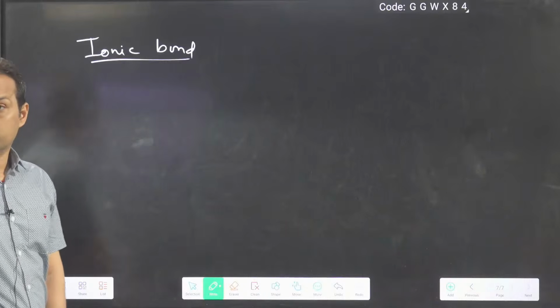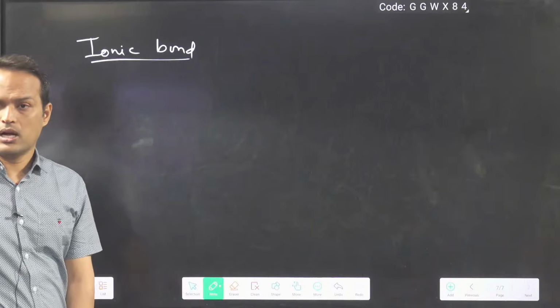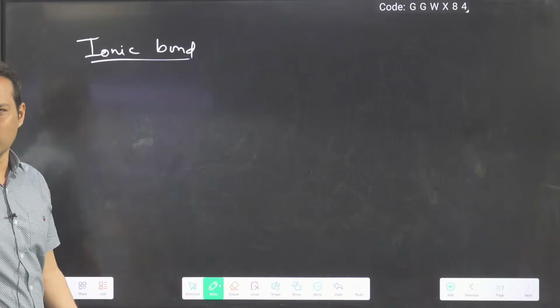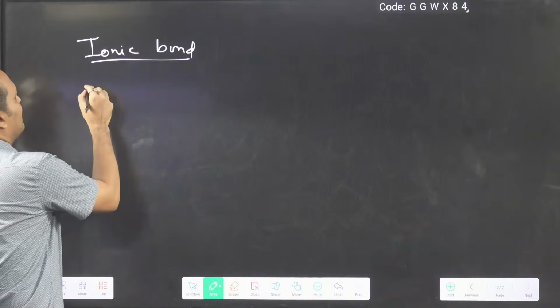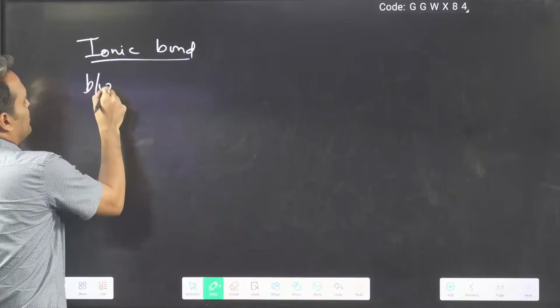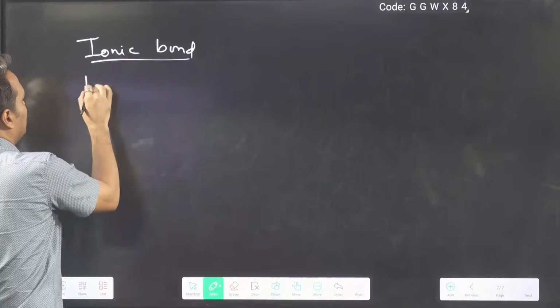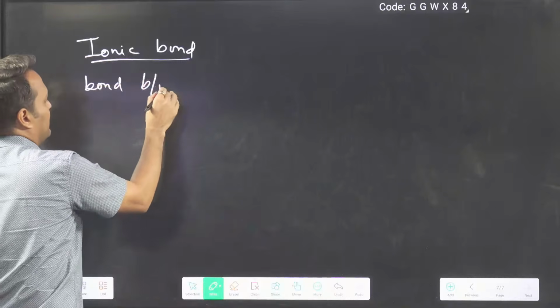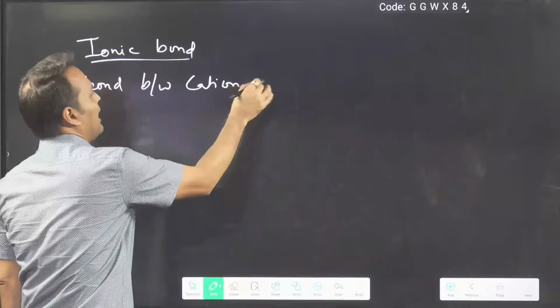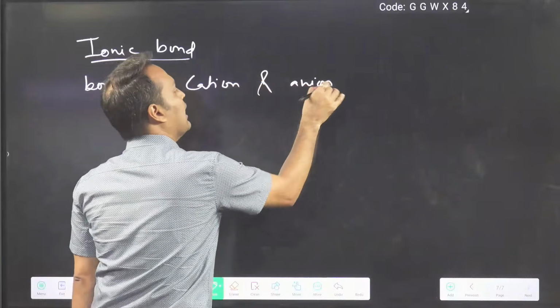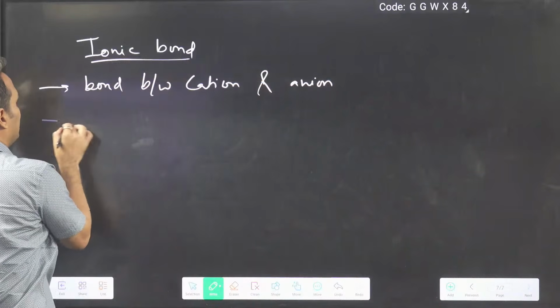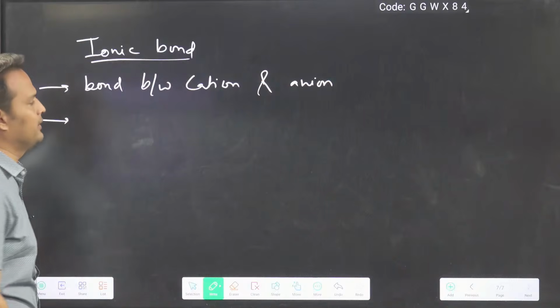Ionic bond. So see, you know something basic, but still I will tell you, this is a bond between, you also say something, what should I write? Bond between cation and what? Anion. Bond between cation and anion.